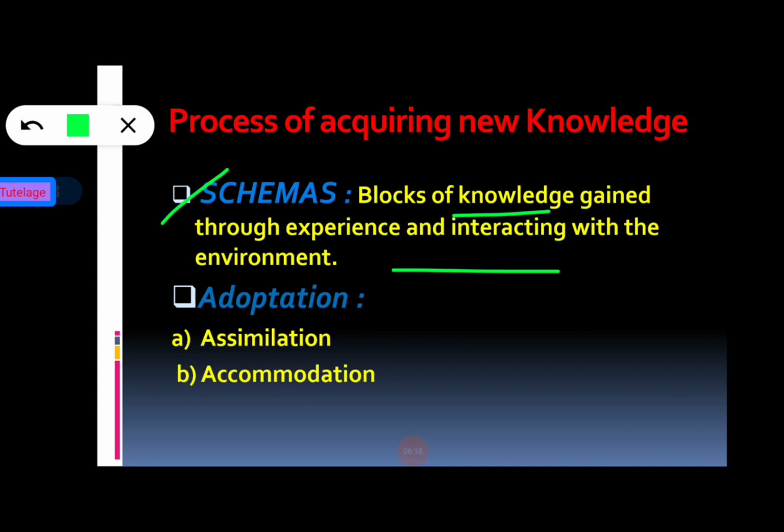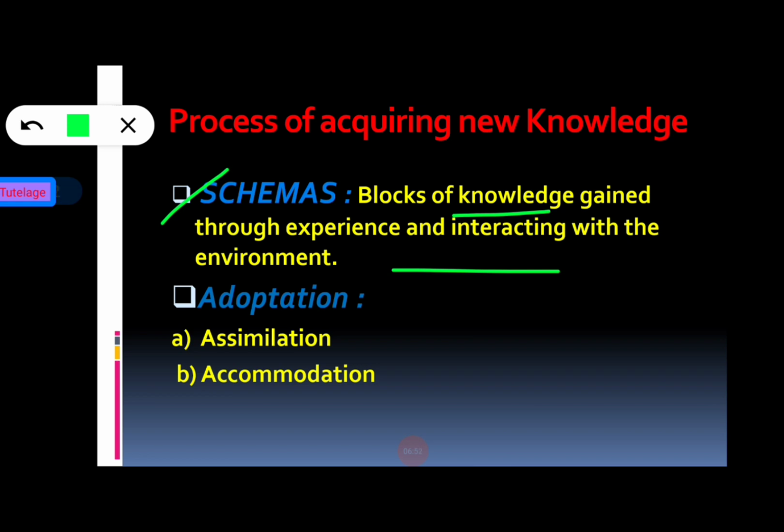Basically, schema is a cognitive framework or concept that helps organize and interpret information, and we use it because it allows us to take shortcuts in interpreting the vast amount of information available in our environment. So schema helps in interpreting the vast amount of information in the mind.